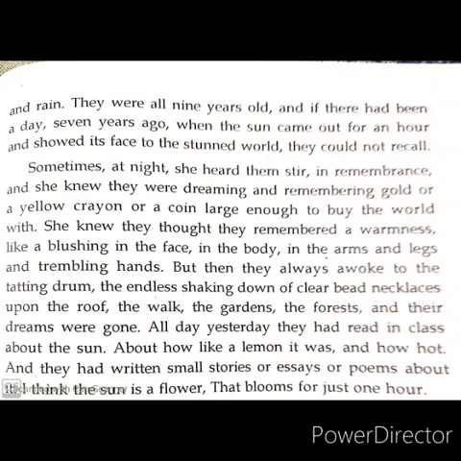So after 7 years, the sun will appear again according to the prediction of the scientists. So these children don't have any memory. It is written that they were all 9 years old, and there had been a day 7 years ago when the sun came out for an hour and showed its face to the stunned world, but they could not recall anything of how, surprisingly, the sun appeared and then again disappeared. That experience they could not recall because they were too small to recall.